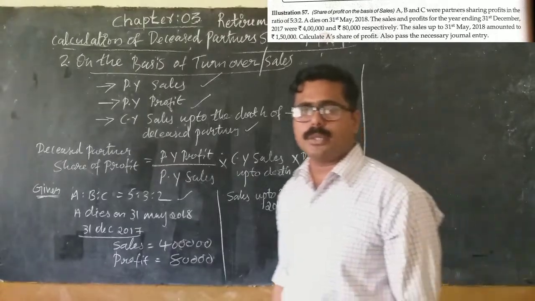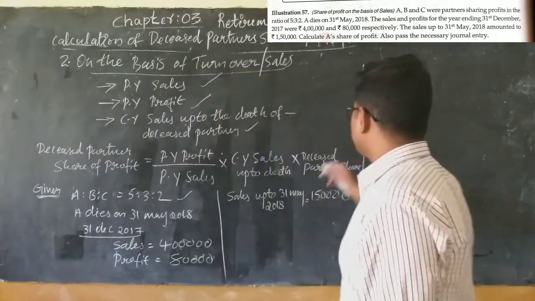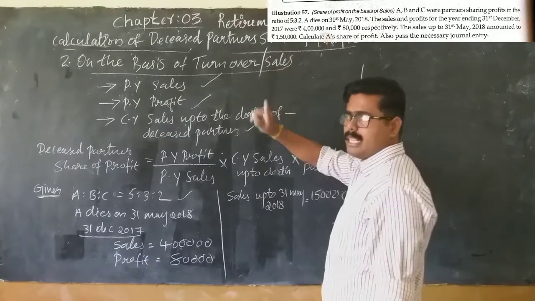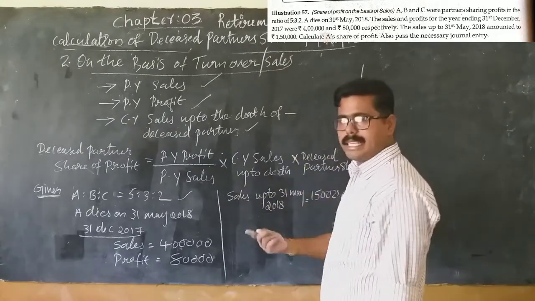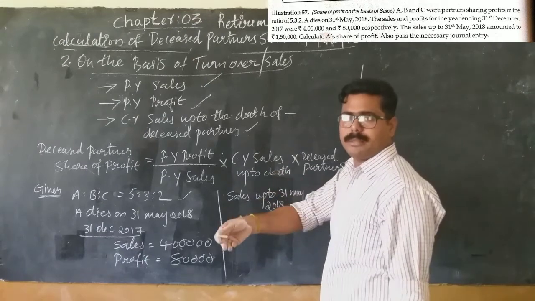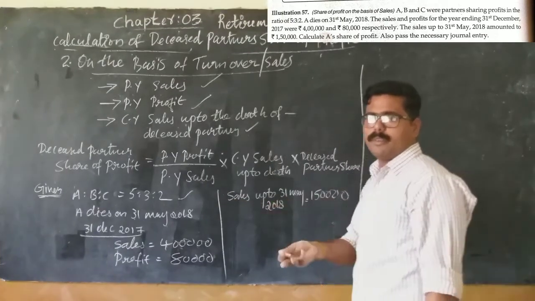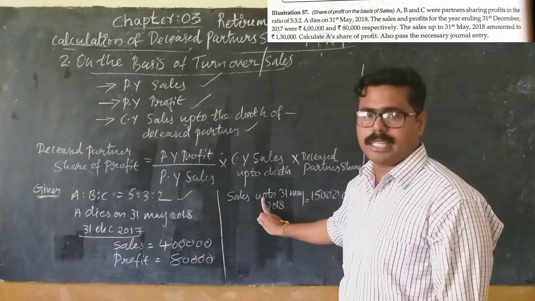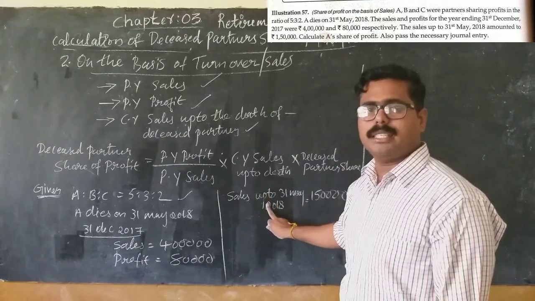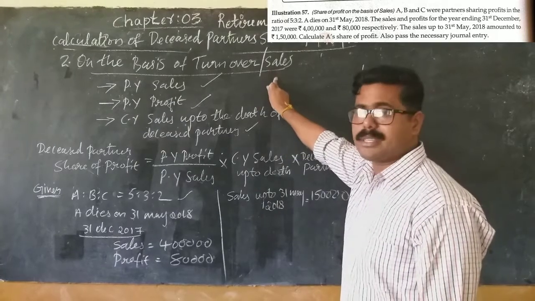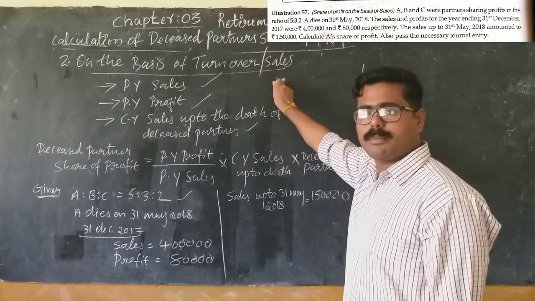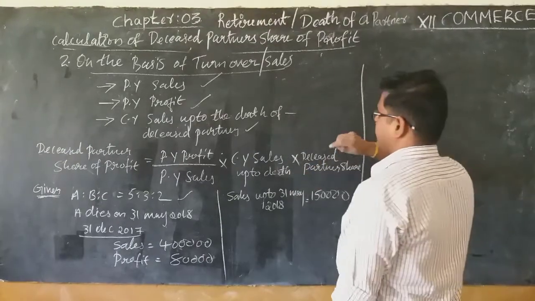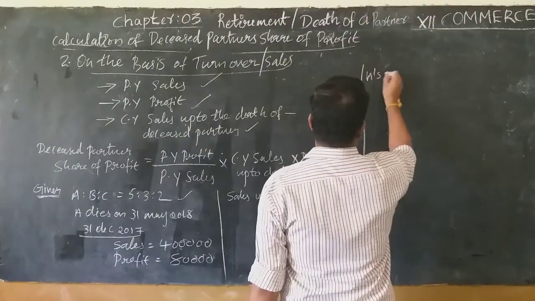They asked us to calculate the profit. So how do we calculate the profit of the deceased partner on a turnover basis? Nothing is specified whether to follow the turnover basis or the previous year's profit basis, but the question mentions sales. So if sales are mentioned, we have to follow the calculation of profit on the basis of turnover or sales.